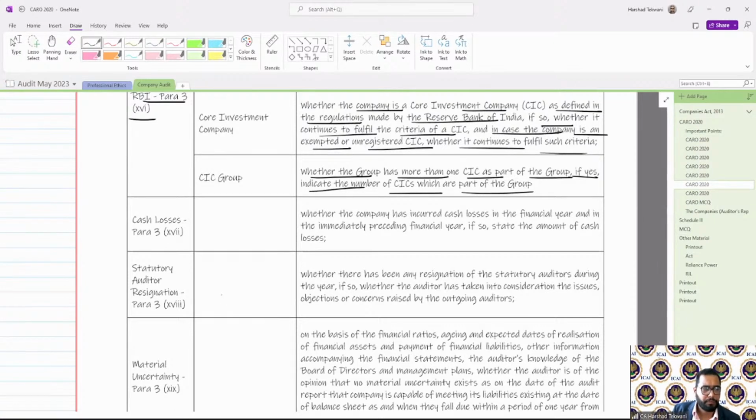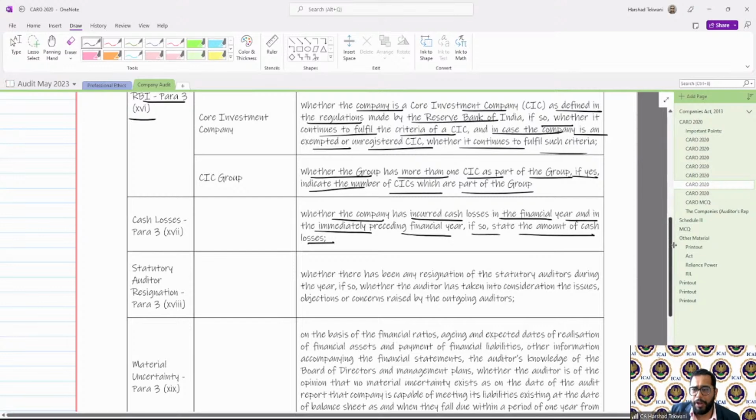Then the next clause is cash losses. Okay. So here, whether the company has incurred cash losses in the financial year and in the immediately preceding financial year. If so, state the amount of cash losses. So here we are required to report if any cash losses are there. Let's see how it is there.